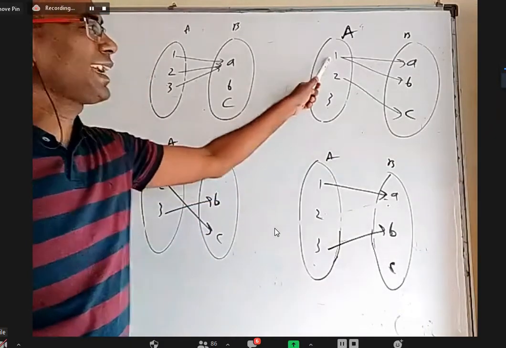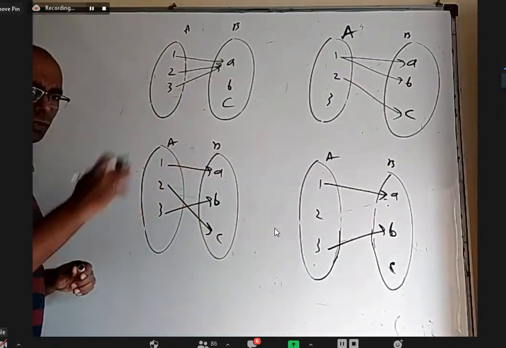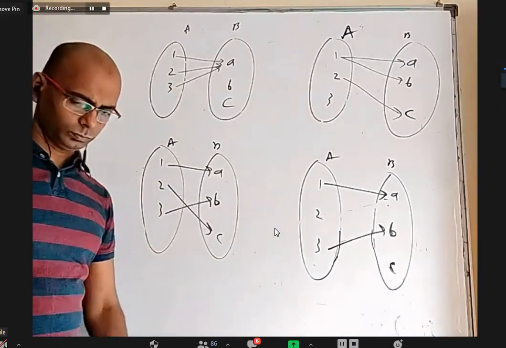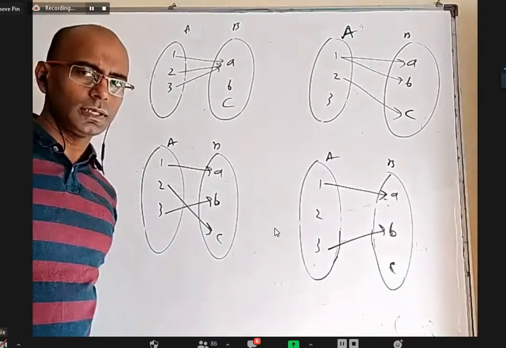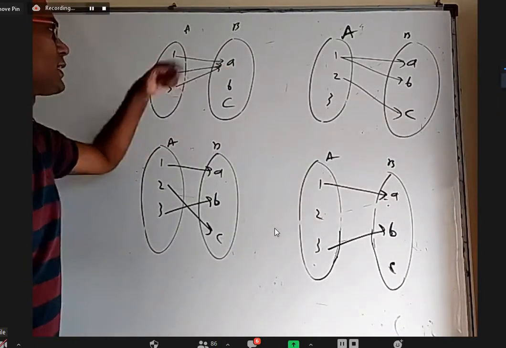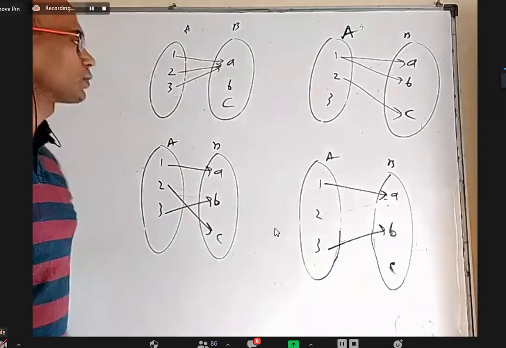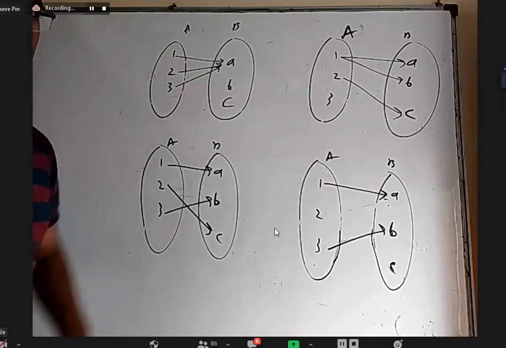For example, here 1 has 2 images, so it is not a function. Here, no problem. This is also no problem. But here 2 doesn't have an image. Now one may say here all are connected to A. That is not a problem with the function. The function doesn't say 2 numbers cannot have the same image. No. It says 1 number cannot have 2 images or more. So this is a function. Everything is used and every element has 1 image only.